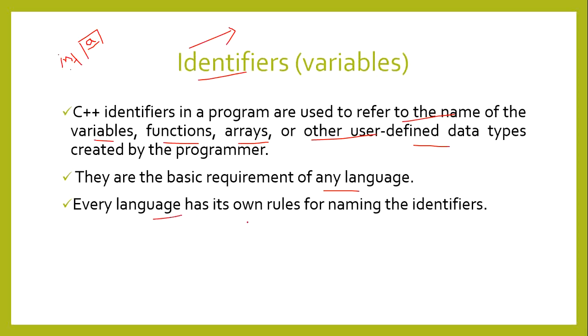Every language has its own rules for naming identifiers, meaning naming variables and constants. For example, you cannot start the name of a variable with a special symbol like hash or star. You cannot write a variable name starting with a number. These are the conventions or rules we should always keep in mind while writing identifiers.